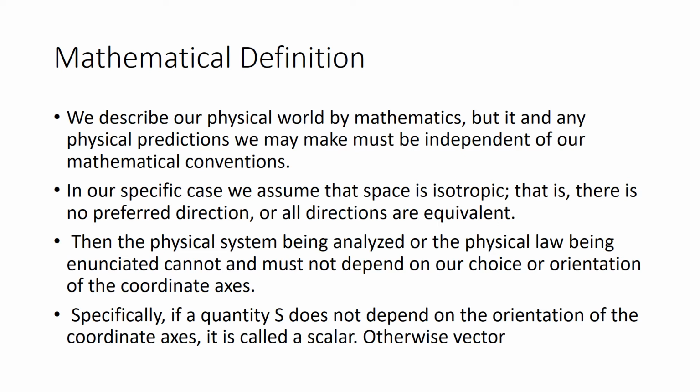So when there is no preferred direction, it will be scalar. If there is a preferred direction for the movement, for the choice of our coordinate system, it will make vectors.